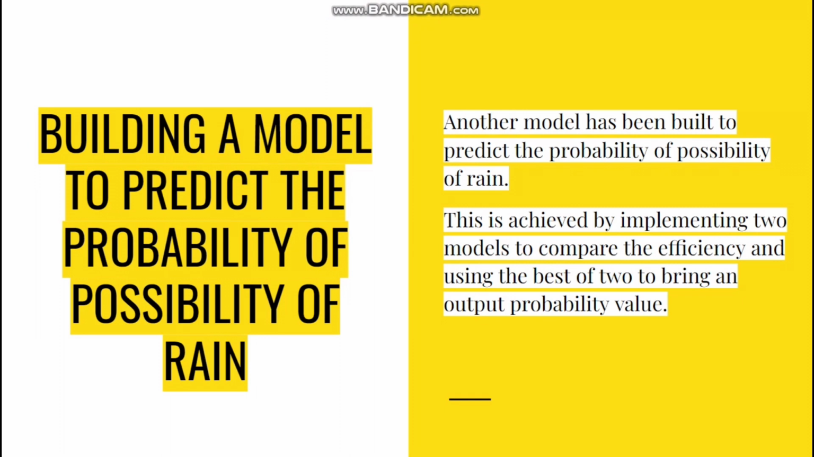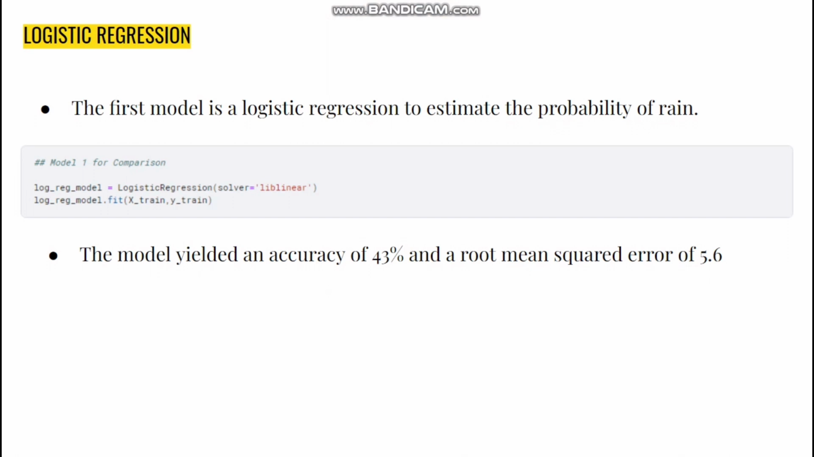The second model was to predict the probability of rain. Based on the weather conditions from the first model, the second model aims to predict the probability. For achieving this objective, we built two models to compare the accuracy and then proceed based on the most accurate model. The two models that were implemented were a logistic regression model and a linear discriminant analysis.